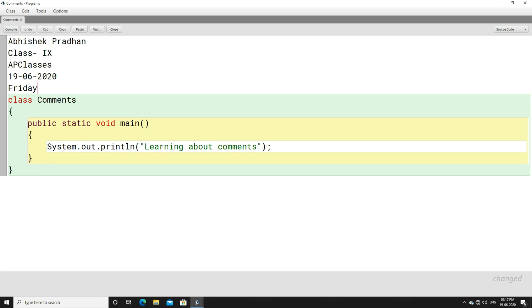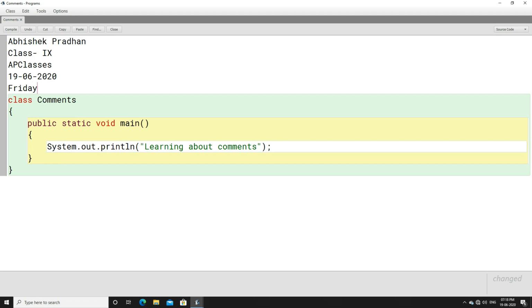And why should this be there in the program? Because whenever anyone opens my program or reads my program, they should know this program is created by Abhishek Pradhan. It is created for class 9. Institute name is AP classes. It was created on 19th June 2020, and it was Friday when it was created. This is what I want. Whenever people open my program and read my program, they must know about this.